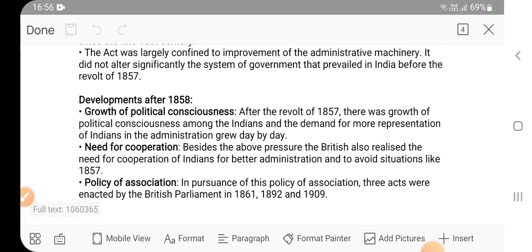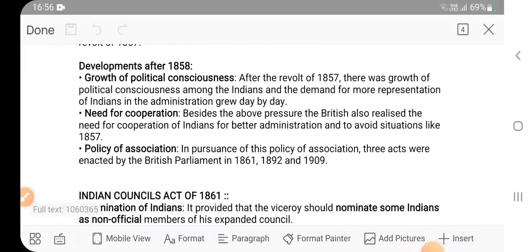Now, what happened after 1858? See, there was a revolt. In response to the revolt, the Britishers passed an act, but the Indians understood that this act is not that much for Indians' interest. It is not in the interest of the Indian. Actually, these Britishers are fooling us.